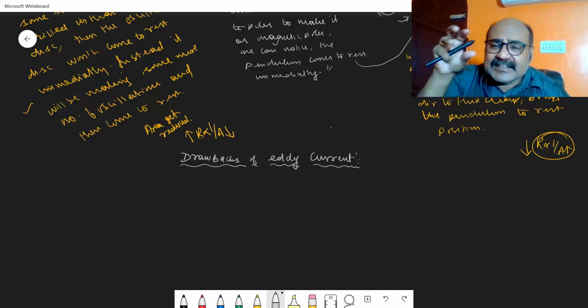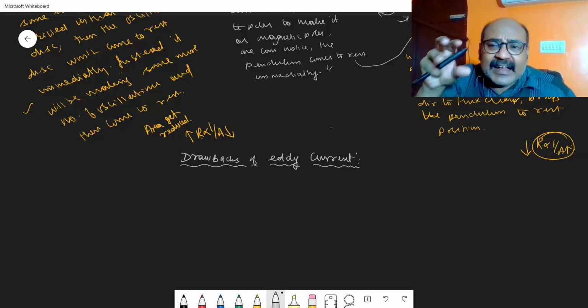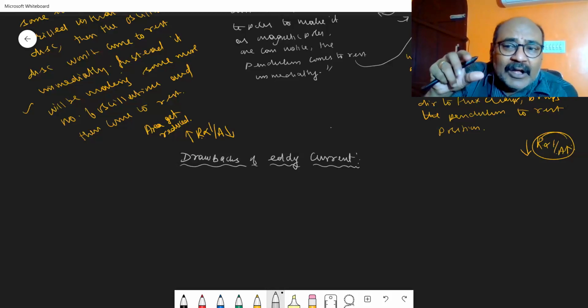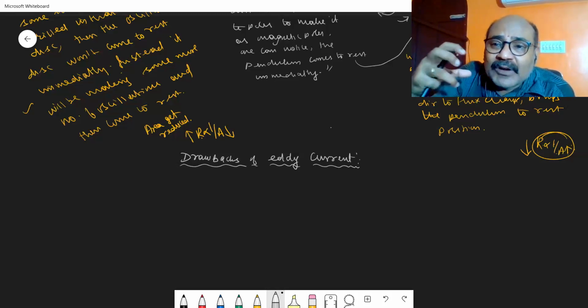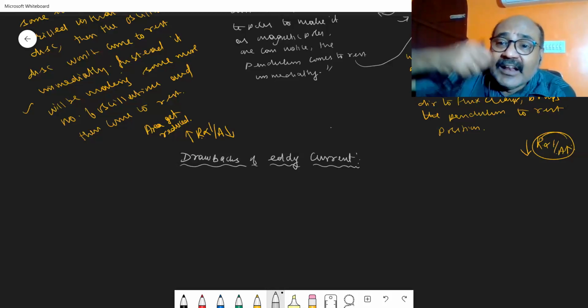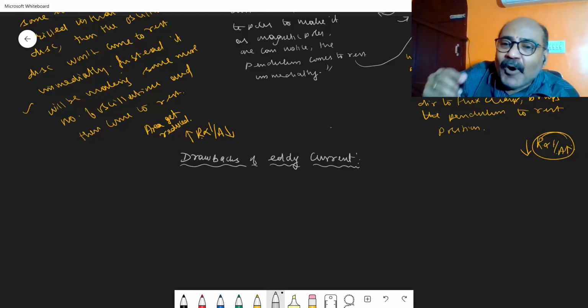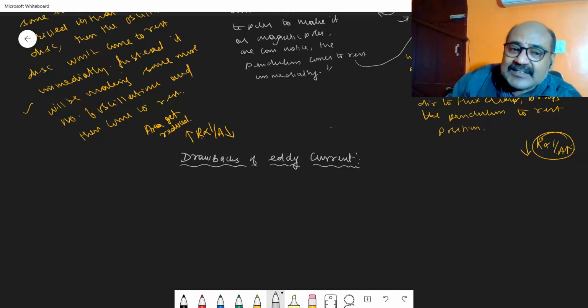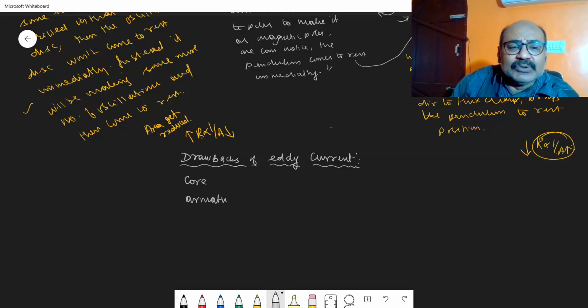When you consider the transformer or an electric motor, there is a support inside over which the coil is wound. The support over which the coil is wound is generally called the core, or we can say armature.